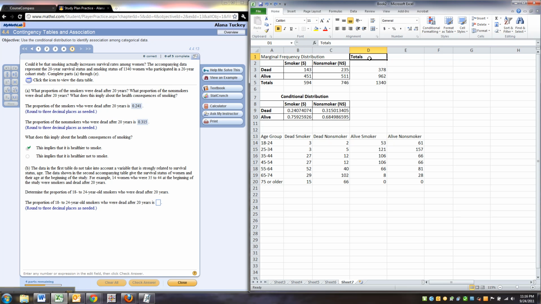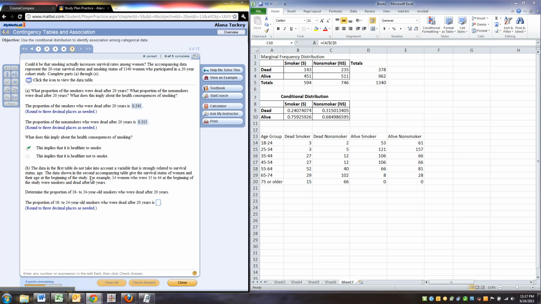Hey there, now we're back for the second part of this, hopefully the second part of two. Okay, so we found these percentages originally from the first part of the video. And again, remember that we're taking that by taking 235 and dividing it by the total of non-smokers, right? And then that implied that it was healthier to smoke because the smoking people have a lower death rate than the non-smoking people. See that? So smokers, only 24% of them are dead, whereas 31% of the non-smokers are dead.